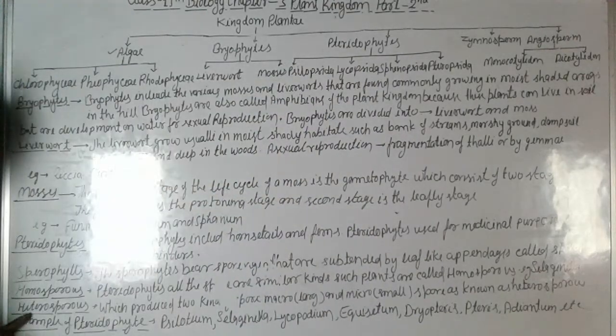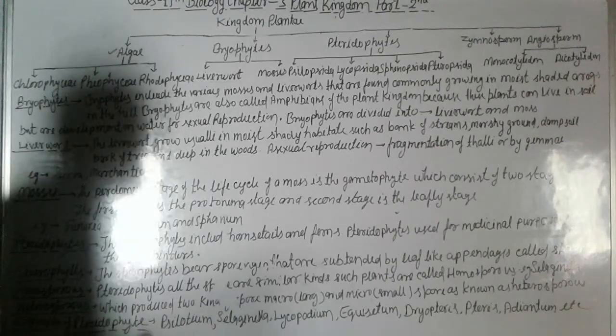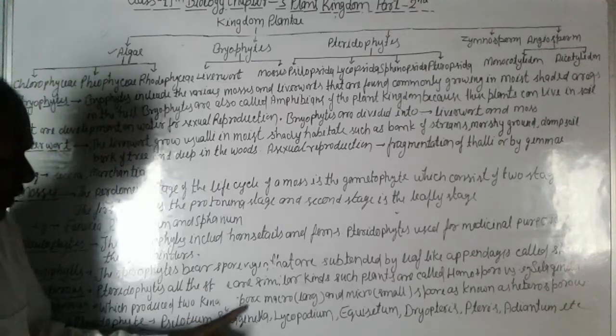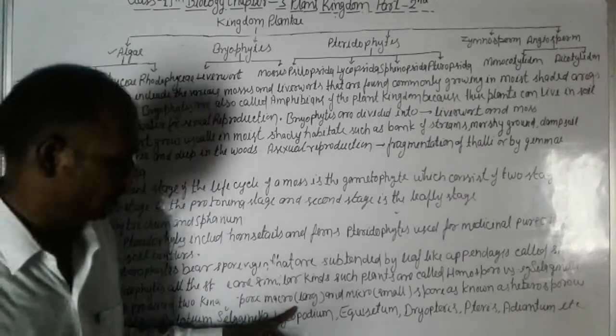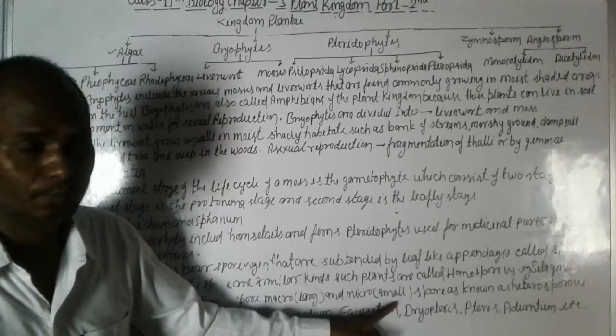And again, heterosporous means they produce spores that are not similar, two kinds of spores. Macro means large and micro means small.